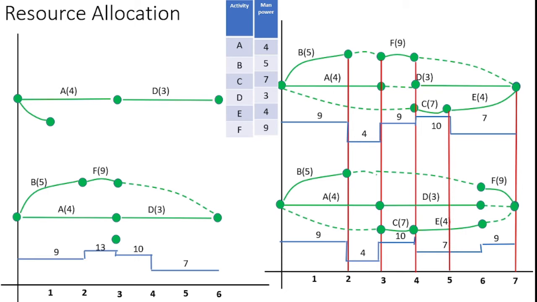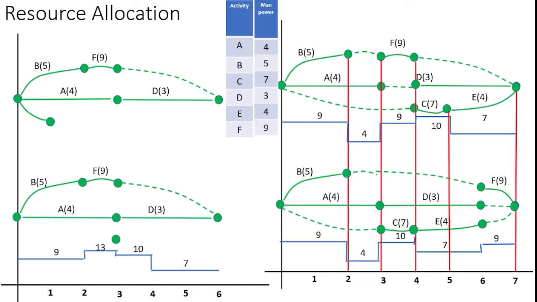After that, what is the next activity? Yes, B. The next activity is B of 5, which is available in the first path. B also consumes 5 manpower, so here I represented B of 5. After completing B, the F activity is available in our drawn network, so I use F of 9 here. After completion of F, there is no activity available above the D activity, so I introduce a dummy activity. With this dummy activity I can connect F to the end of the project.